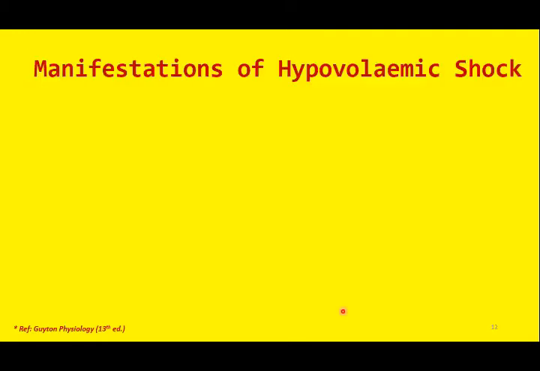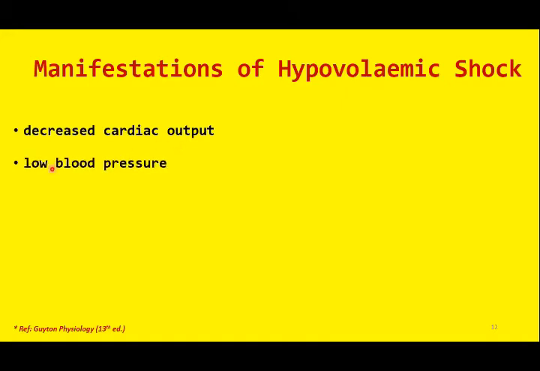Now, what are the clinical features of hypovolemic shock? Hypovolemia, as the name indicates, we have discussed. Hypovolemia is reduced quantity of body fluids. So if the body fluid is on the lower side, obviously the cardiac output will be on the lower side. So decreased cardiac output is the first and foremost clinical feature of hypovolemic shock. Similarly, since the blood volume is on the lower side, the arterial pressure will be low as well.